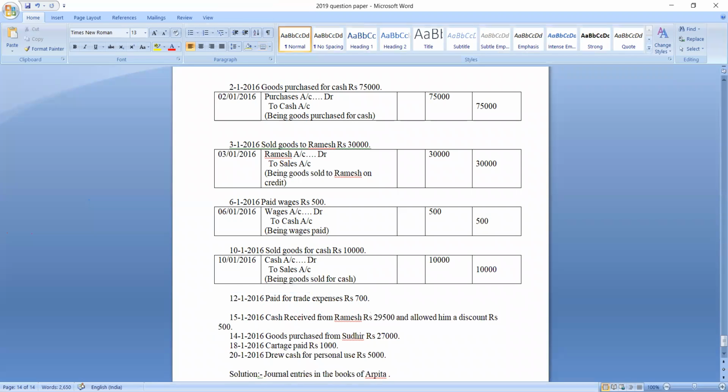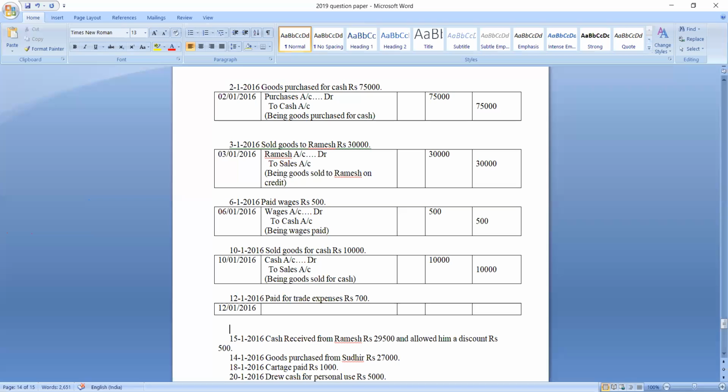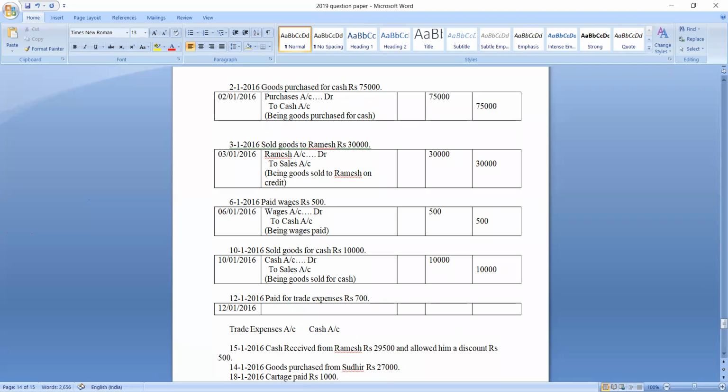This is paid for trade expenses rupees 700. Paid for trade expenses. So what is the date? Date is 12/1/2016. What is the transaction? Paid for trade expenses. So how many accounts are you finding here? One is the trade expenses account. And paid, it indicates what? It indicates cash account. Understood? So one is trade expenses account, another one is cash account. Paid expenses is which account?